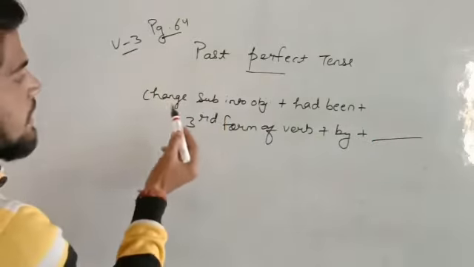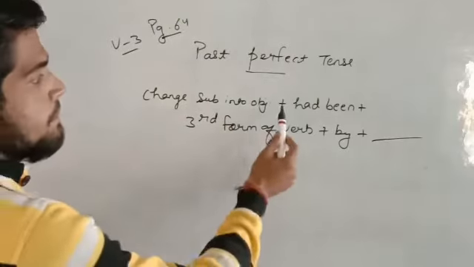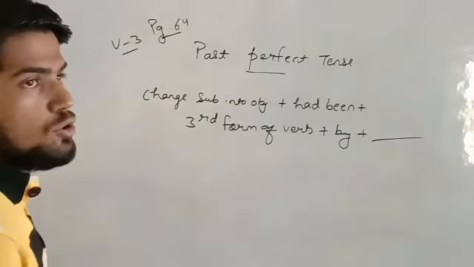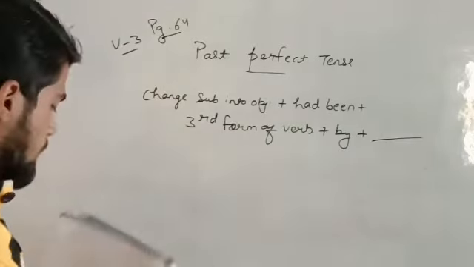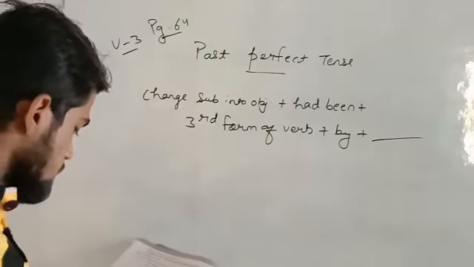In past perfect tense, what do you have to do? Change subject into object or object into subject, plus had been, and add the third form of verb, and also add by and also add the rest. So we will write the next one.